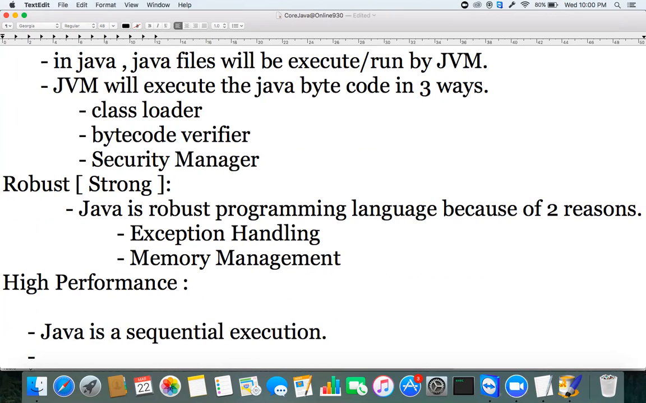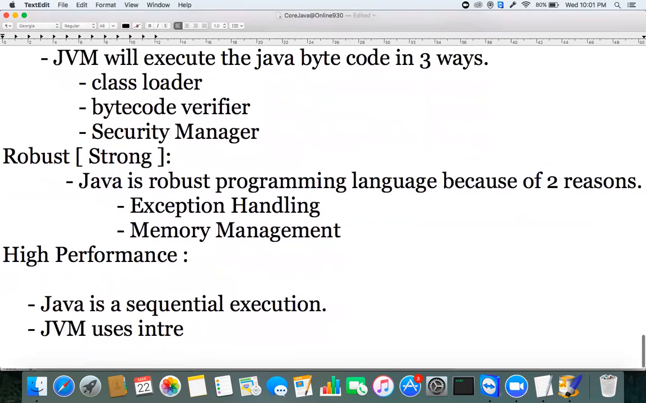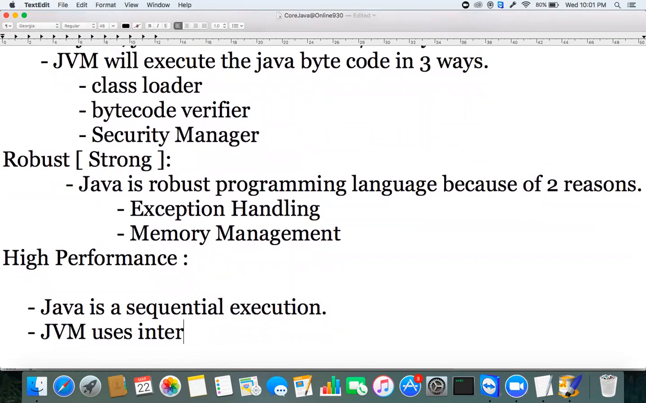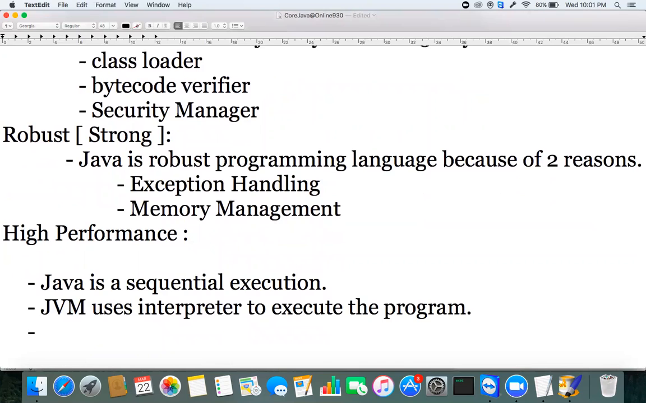Internally, the JVM uses an interpreter to execute or run the program. Interpreter means line by line. The JVM uses an interpreter to execute the program.